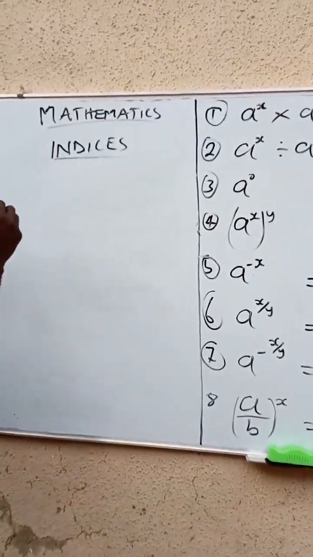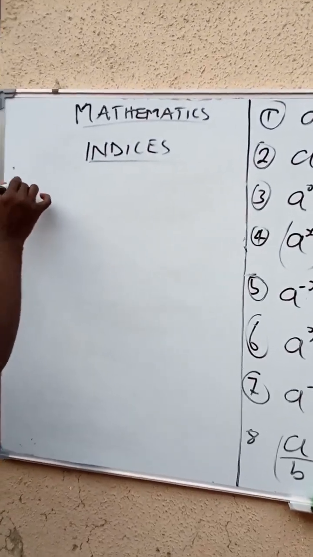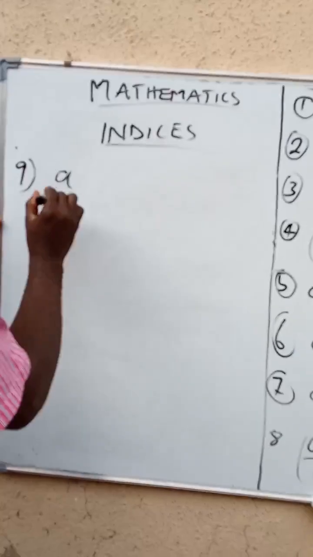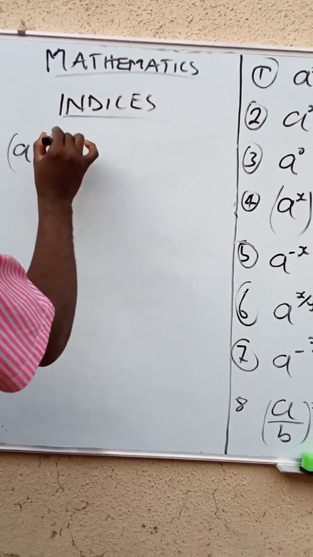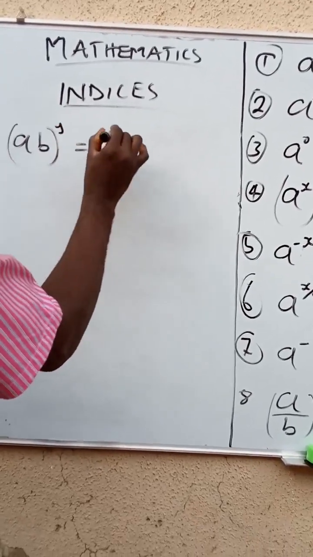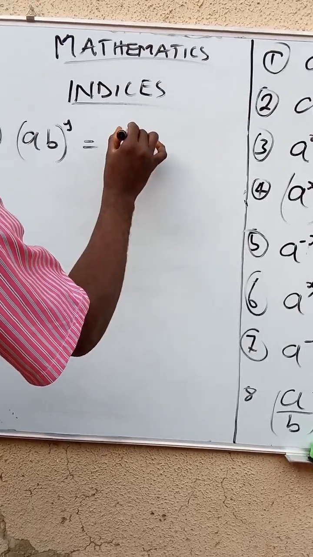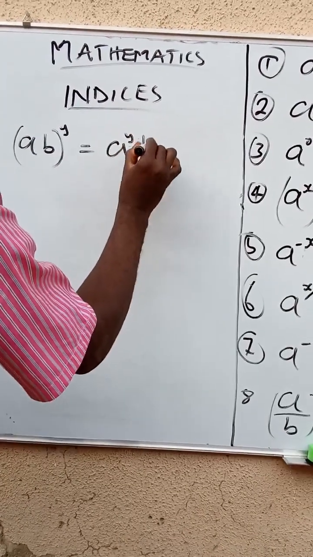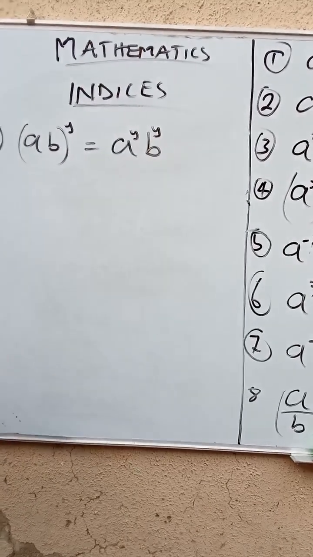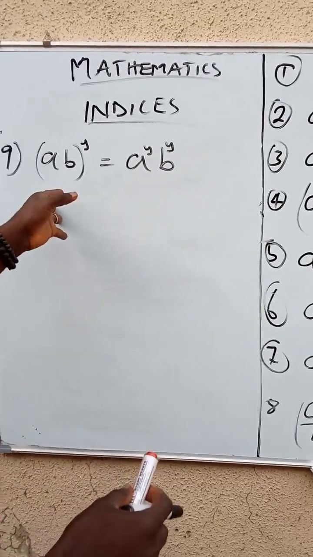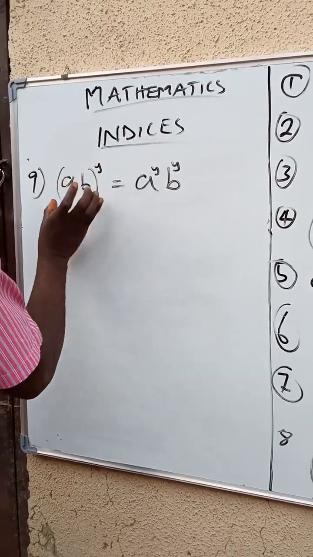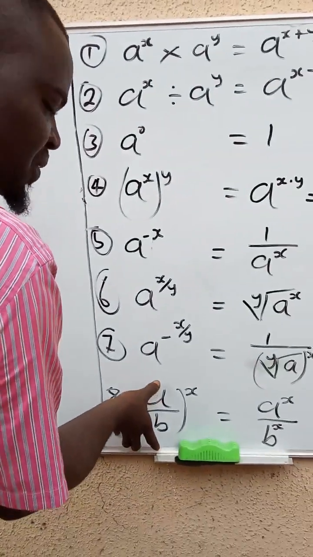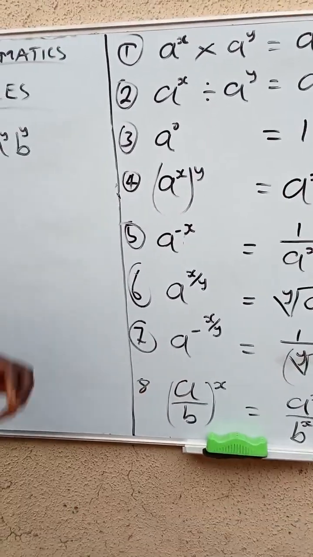Then what if I have number 9, ab raised to power of, let me say, y? This is the same thing as a raised to power of y, b raised to power of y. Remember, in this form, it is commutative for multiplication and division. But when it comes to plus and minus, it doesn't work.